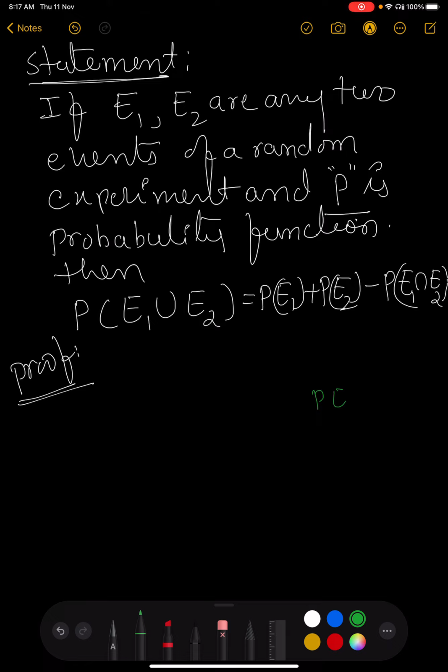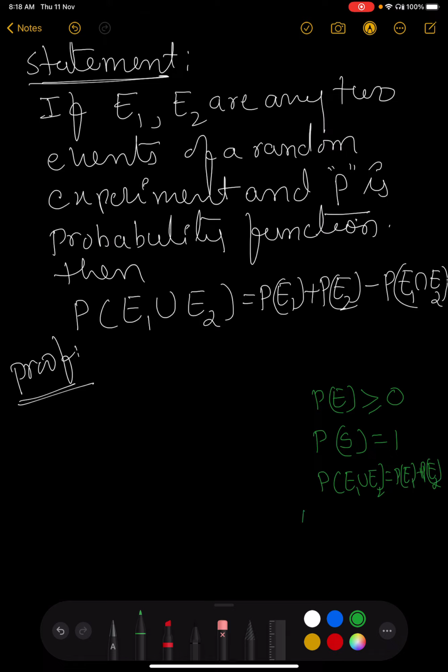Suppose E is any event, then probability of E is always greater than or equal to 0, and probability of sample space is equal to 1, and probability of E1 union E2 is equal to probability of E1 plus probability of E2.